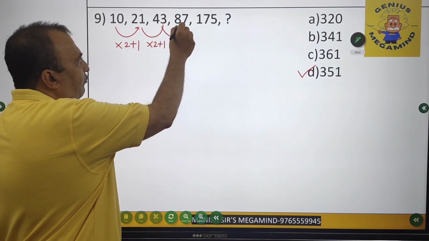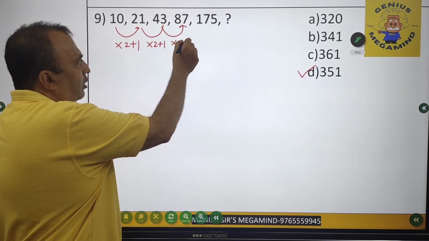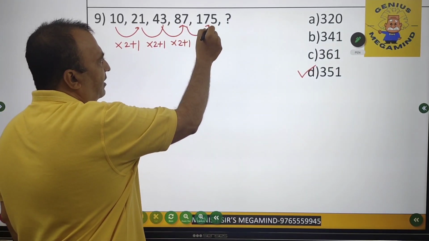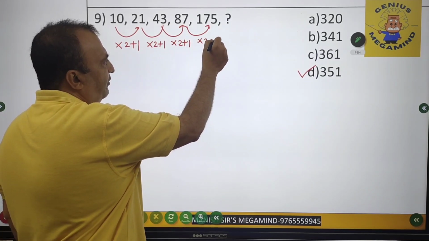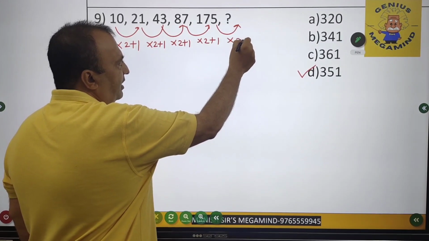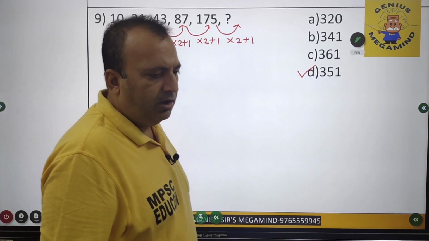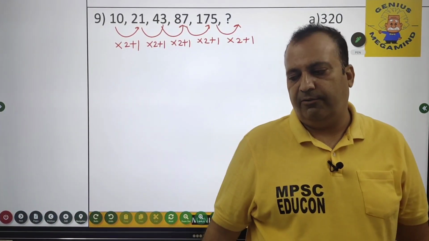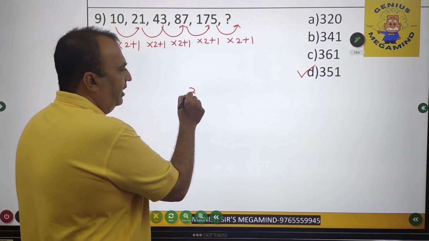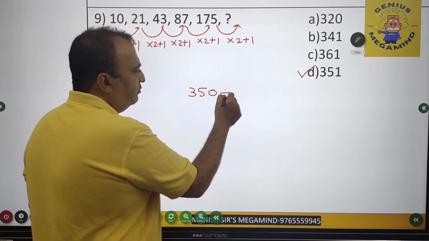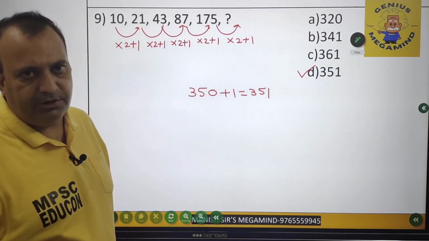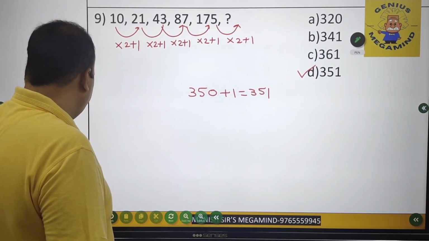Then again 43's double is what? 86, plus 1 is 87. 87's double is what? 174, plus 1 is 175, and ultimately 175's double plus 1 will be the answer. So what is the double of 175? The double of 175 is 350, and 350 plus 1 will be what? 351. So that is option D, and that is the answer, my friends.